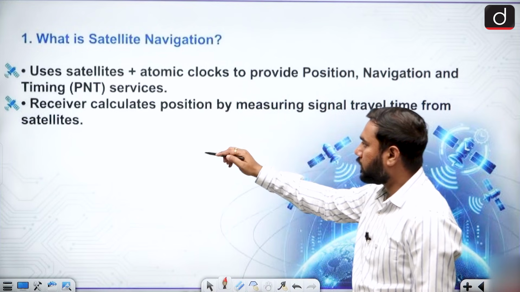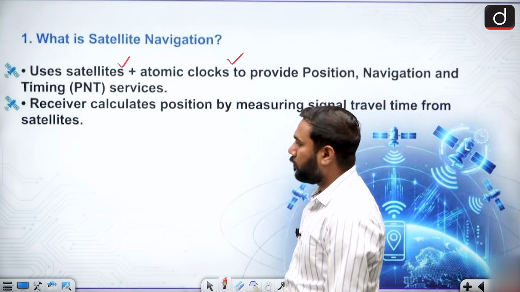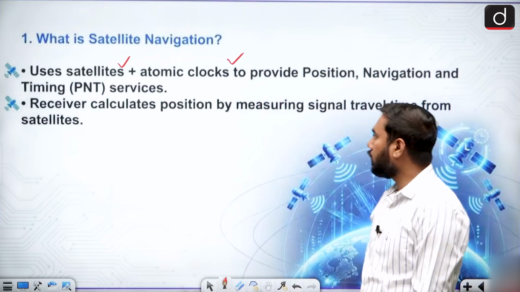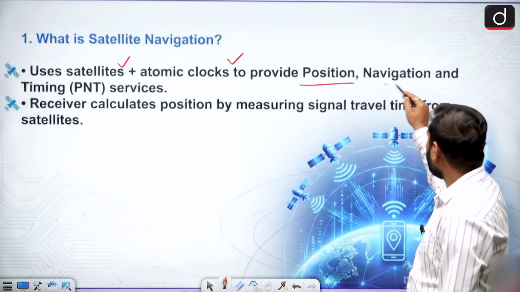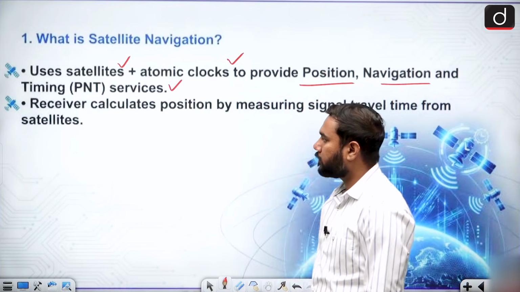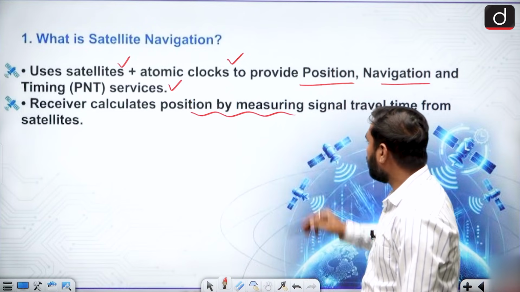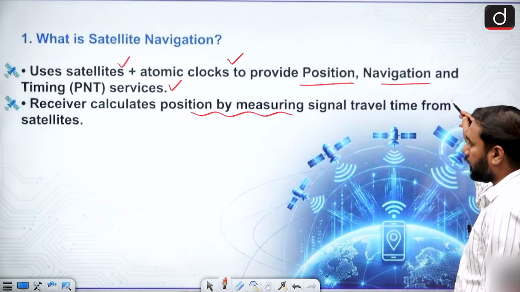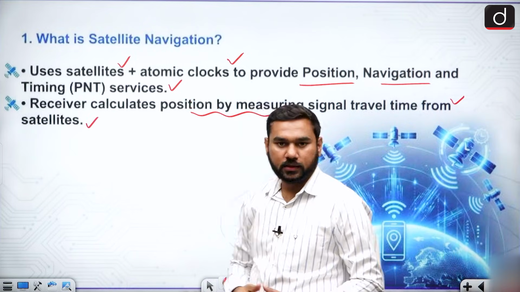So we use the satellite for it. Also there is an atomic clock, very important one, an atomic clock to provide the position, navigation and timing. This is known as your PNT services. Also, the receiver calculates the position by measuring the signal travel time from the satellite. So this is your navigation satellite system.